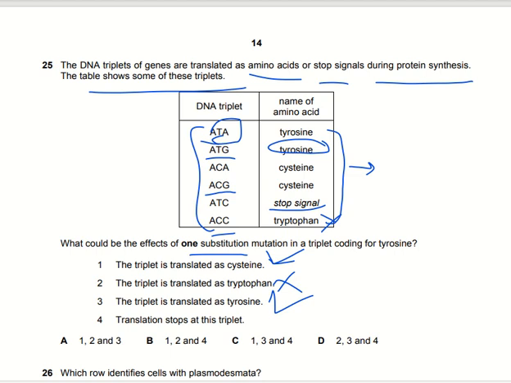The stop signal is ATC, and if among the ATG codon of tyrosine the G is replaced by C, then it will lead to the production of a stop codon, and protein synthesis will be stopped there. So we can say that point 4 is also correct. We have to find the option which includes 1, 3 and 4. So option C here is the right answer.